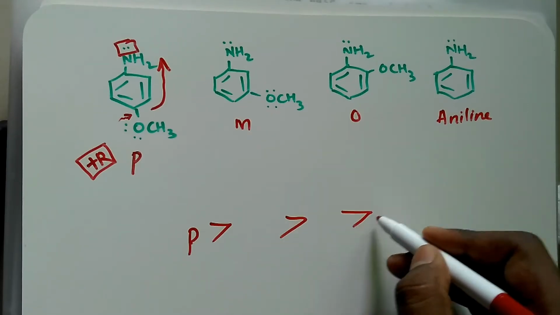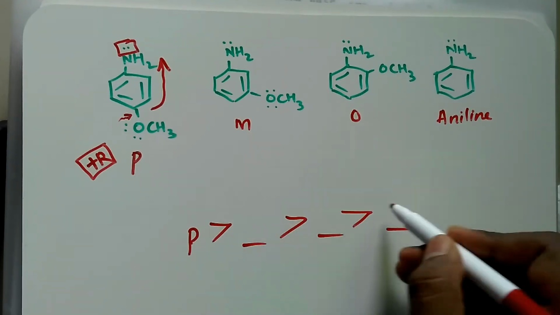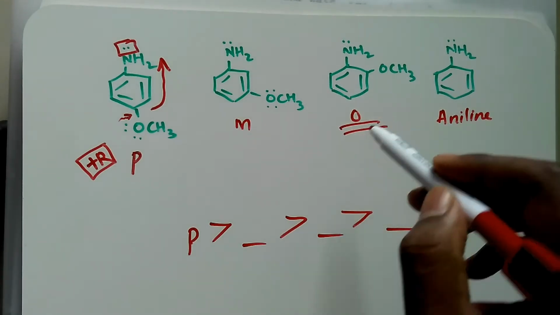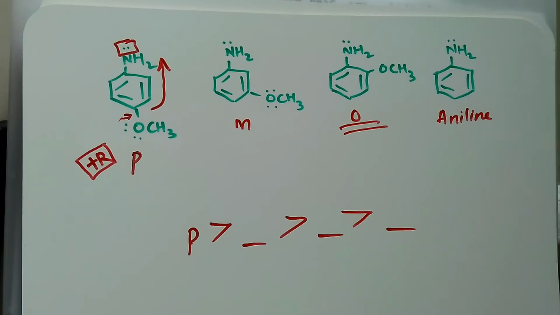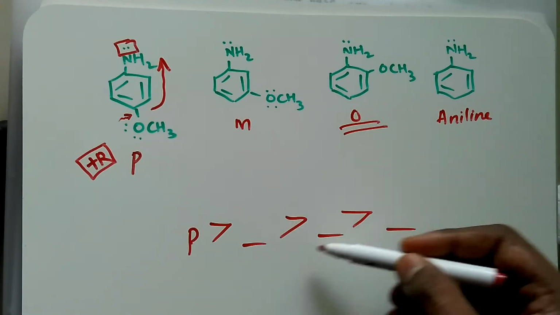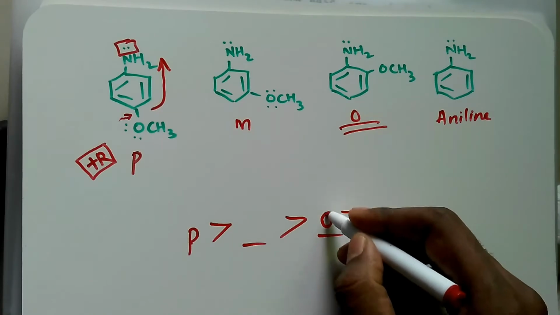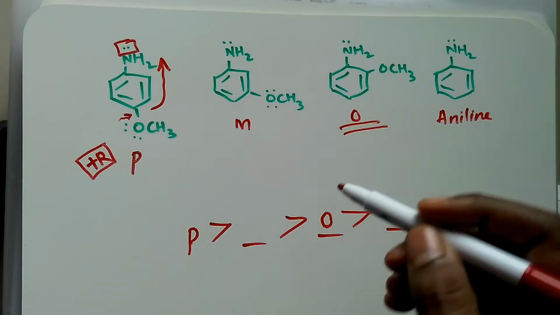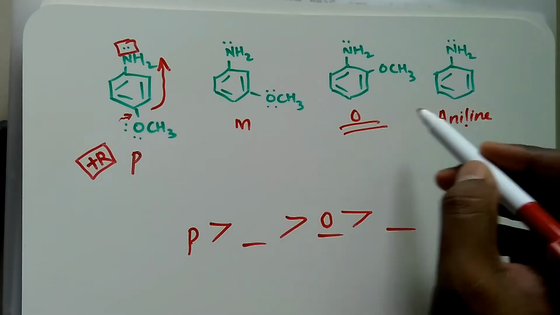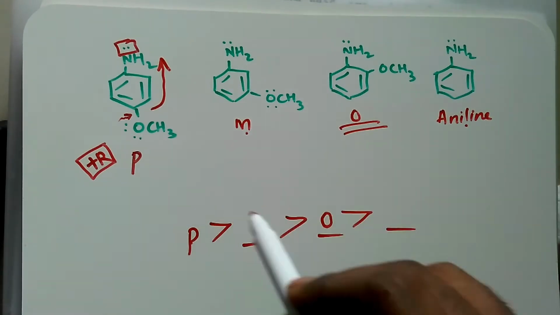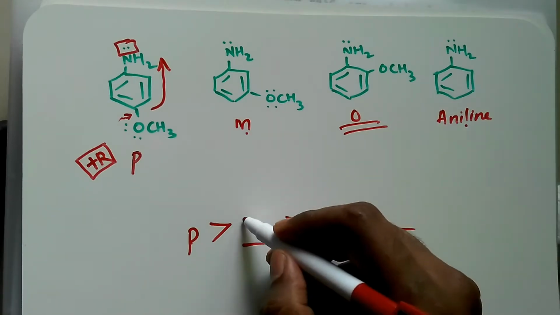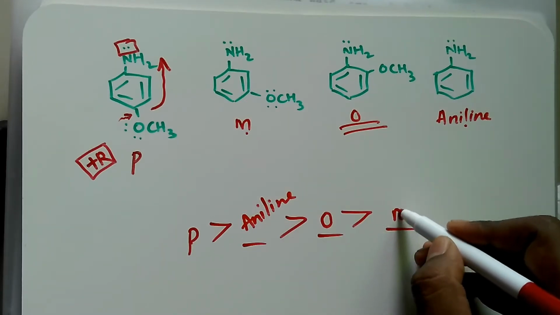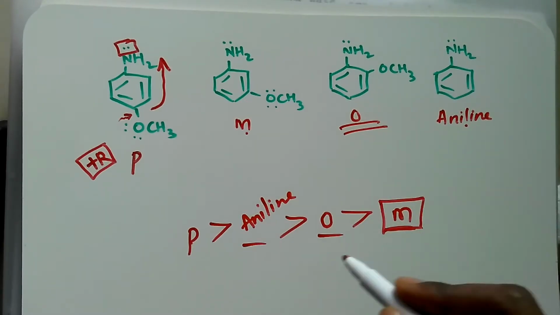Now the next case, where we have to place the others, that we will check. Regarding the ortho isomer, the ortho effect is in play, so it should be the least basic, but in this case ortho is not the least basic, it is the second least basic because of the ortho effect. The next case is aniline or meta. The ortho isomer is more basic, aniline is the second most basic here, and then the final one will be the meta. Why is meta the least basic in this case?